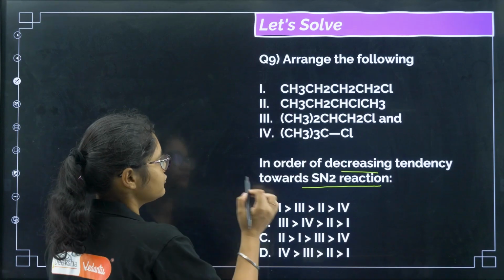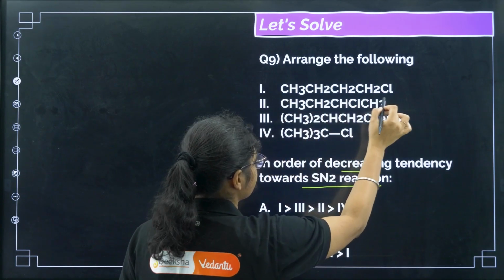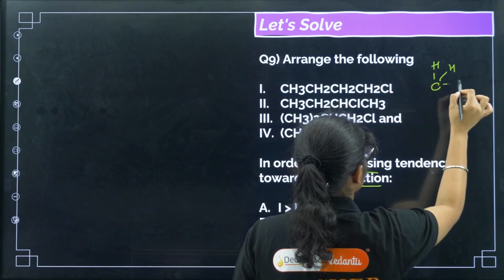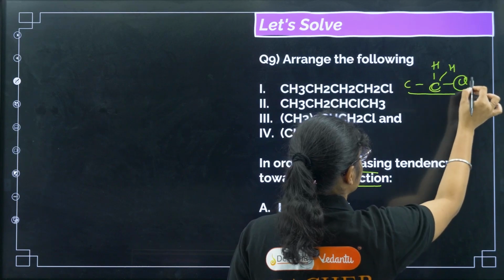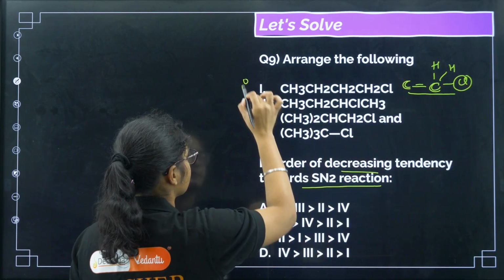Again the same thing. So if you see here, CH3, CH2, CH2, CH2, Cl. If I just draw this part, how is it? CH2, CH2, Cl and then C here. So this carbon which contains the chlorine group is directly attached to only 1 carbon. So this is primary, okay.